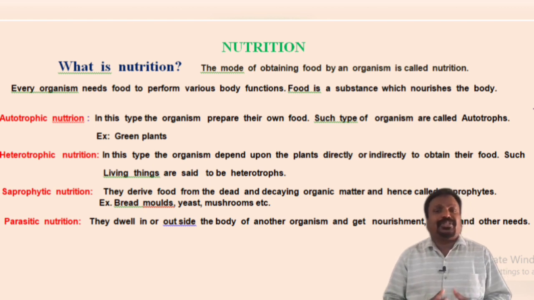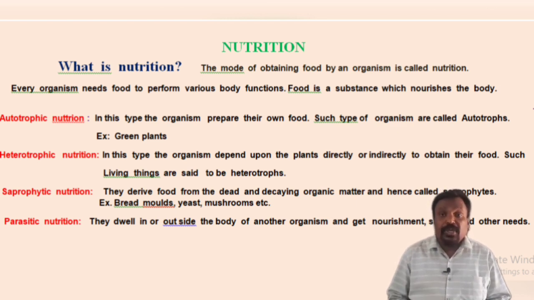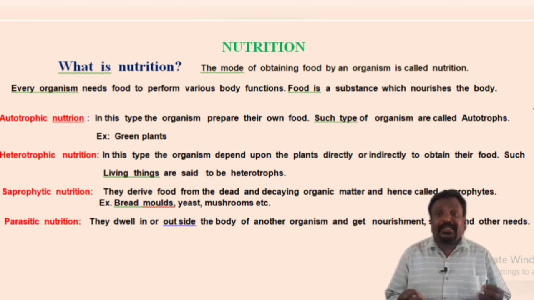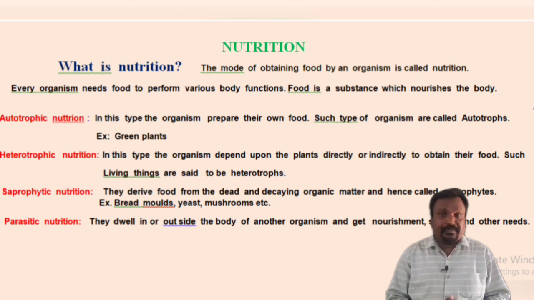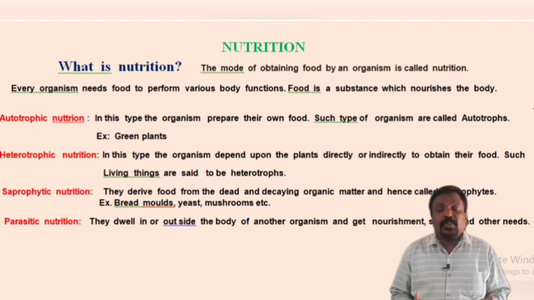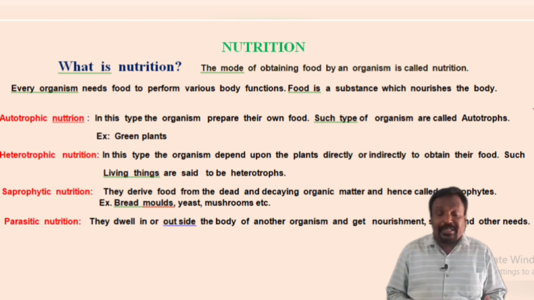Now let us come to the plant, children. Plants are living things. They grow, they reproduce, they respire. Therefore, to carry out their body functions, they need food. So how do they get food? Children, you have studied in your lower class that plants prepare their own food during a process called photosynthesis. That means they are capable of synthesizing the materials which are necessary for their body by themselves. This process is called photosynthesis.